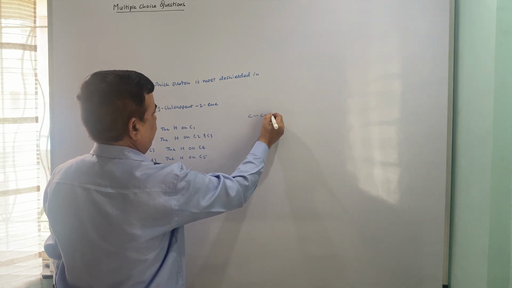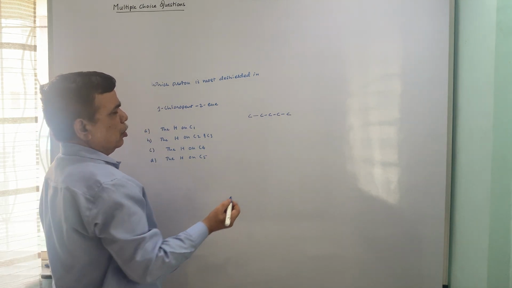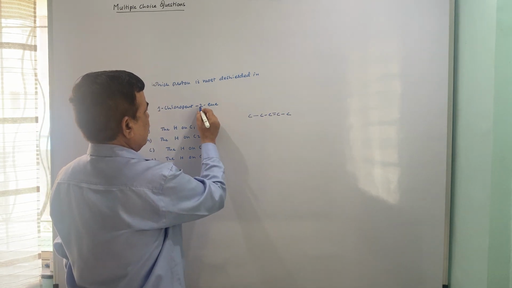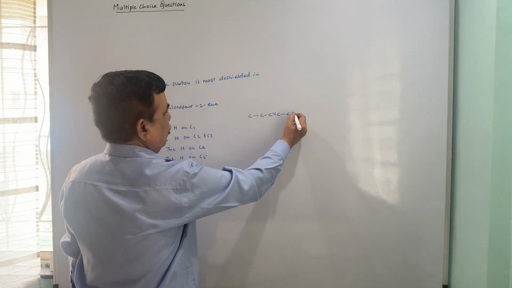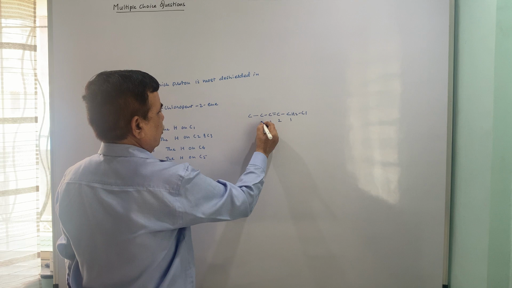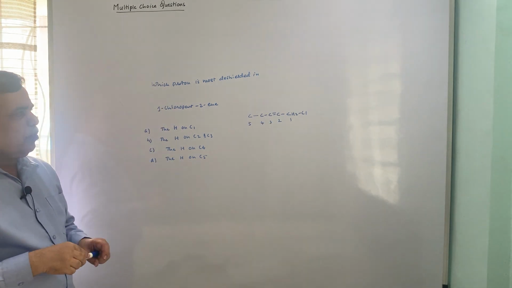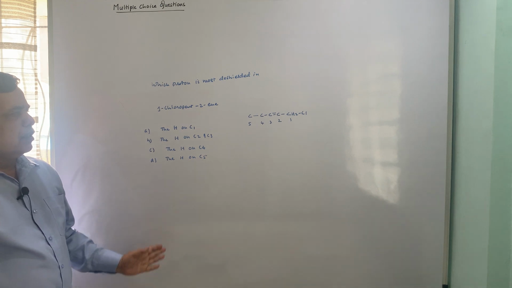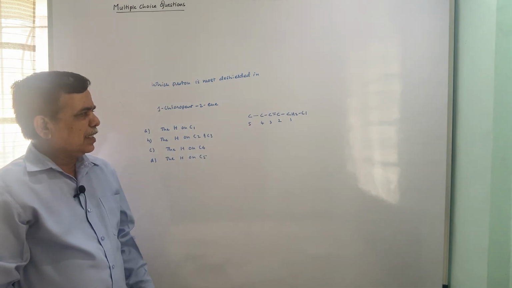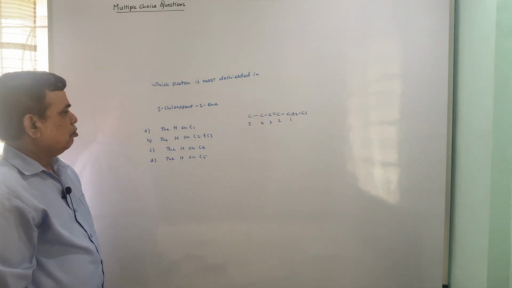So, I will just draw a 5 carbon fragment, that is pentene. 2 position double bond, because this 2-ene is there. 1-chloro, 1, 2, 3, 4 and 5. These are the carbon atoms. Minimum number to the double bond: from this side it is 3, from that side it is 2. So, this is correct.